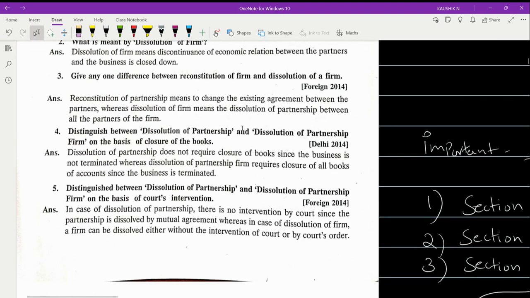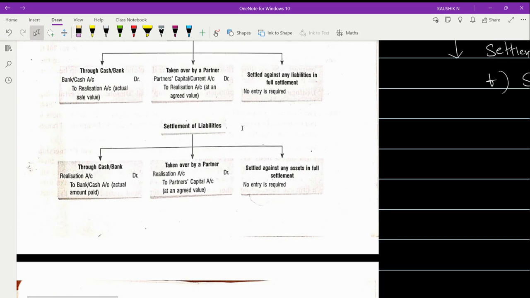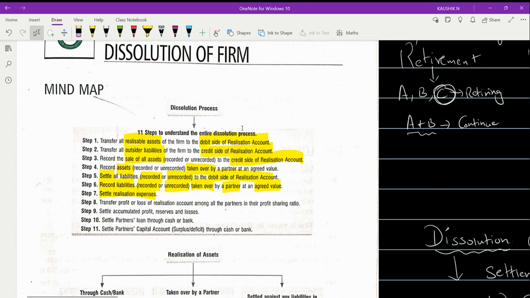The payment of these realization expenses can happen from various ends, whether the firm makes the payment, or the partner makes the payment, or the firm accepted but a partner is making the payment, or a partner accepted but the firm is making the payment, or a partner accepted but another partner is making the payment. Like that we have various categories where the entry will differ from one concept to another. So I would like to go with the treatment concept.